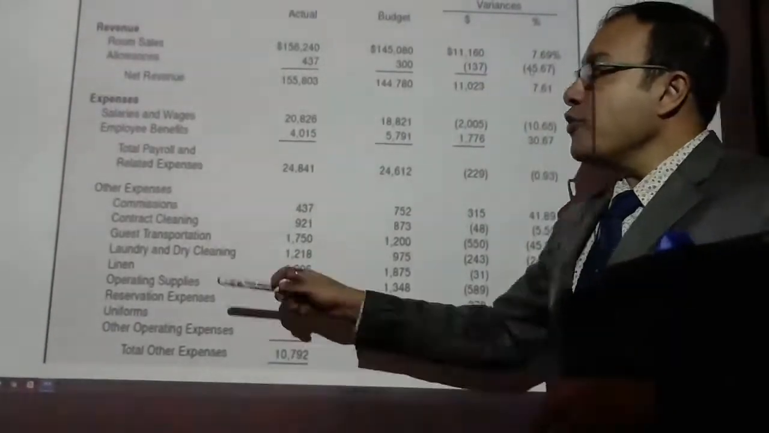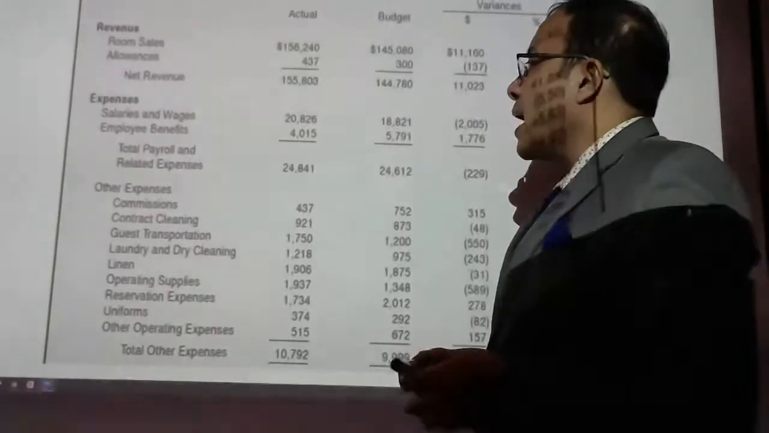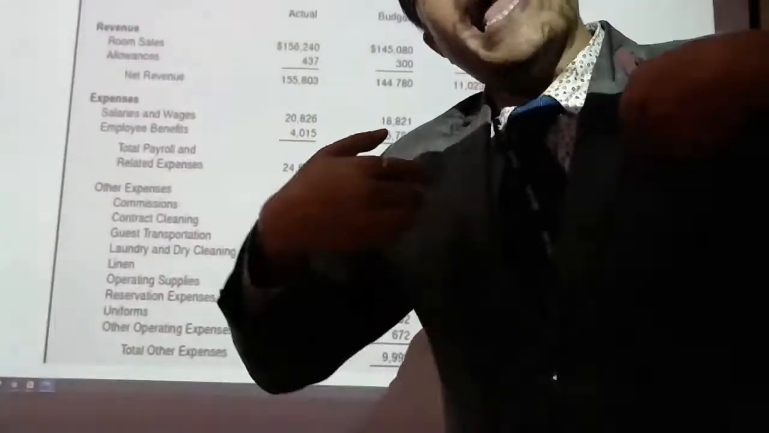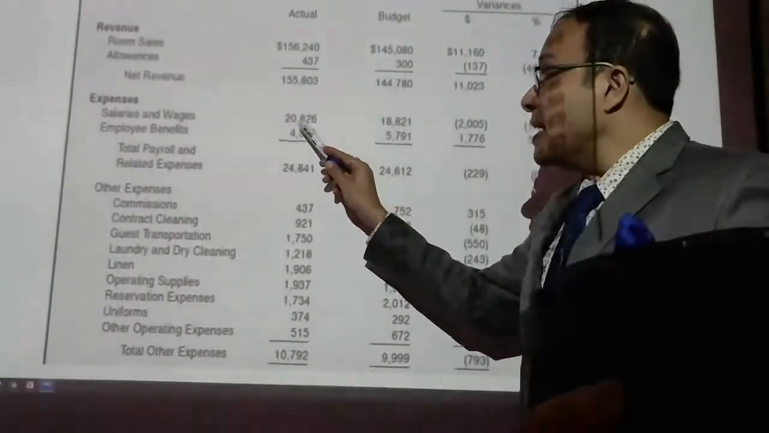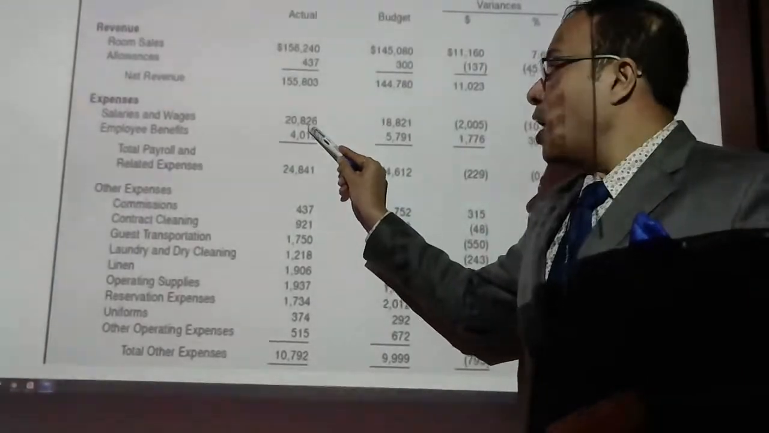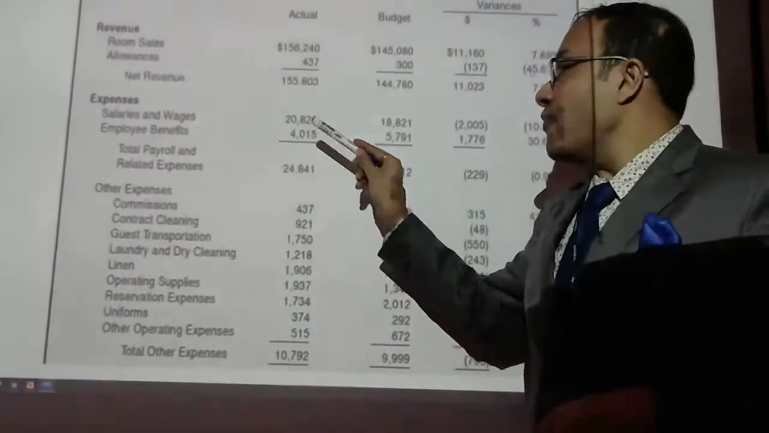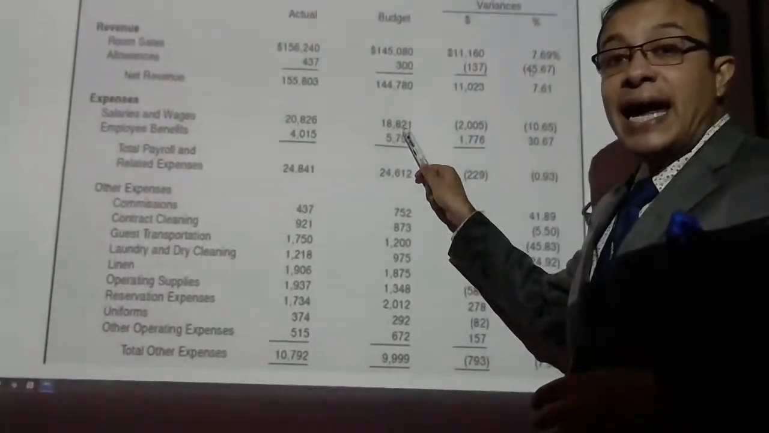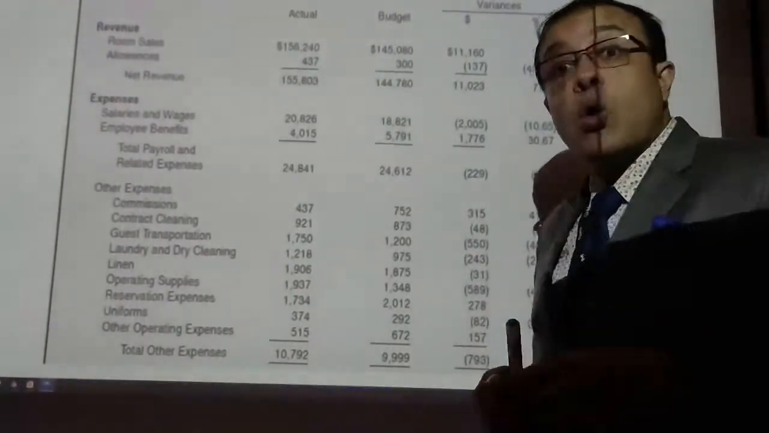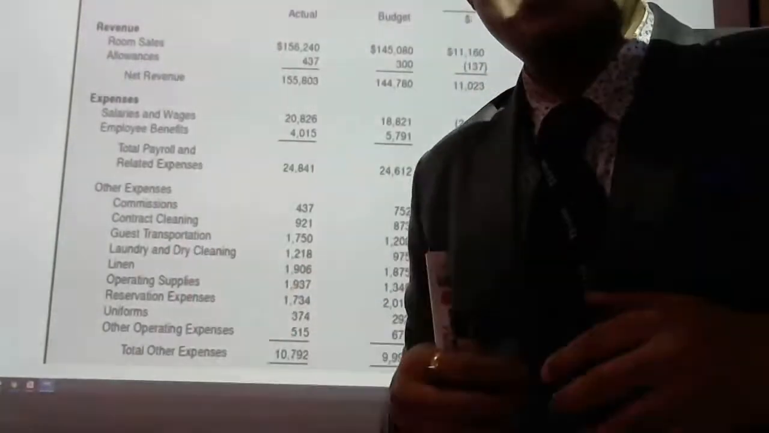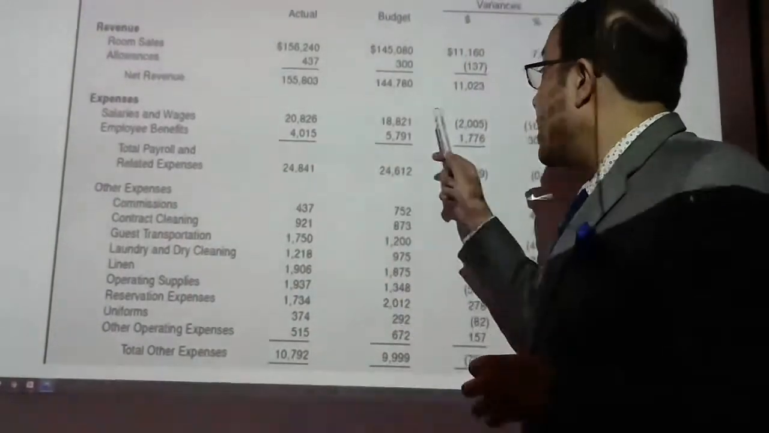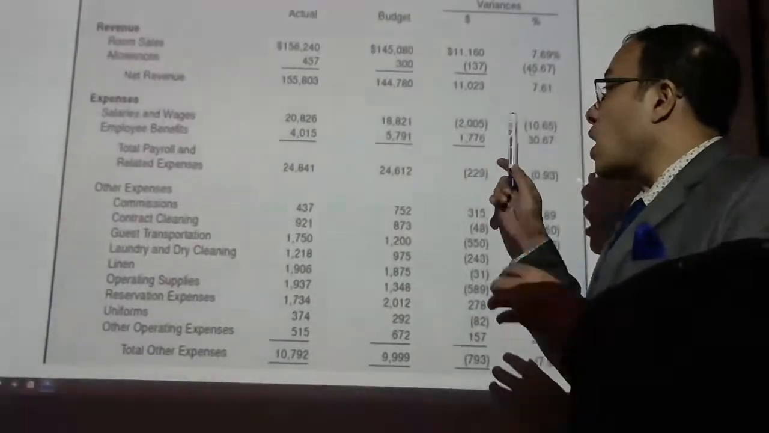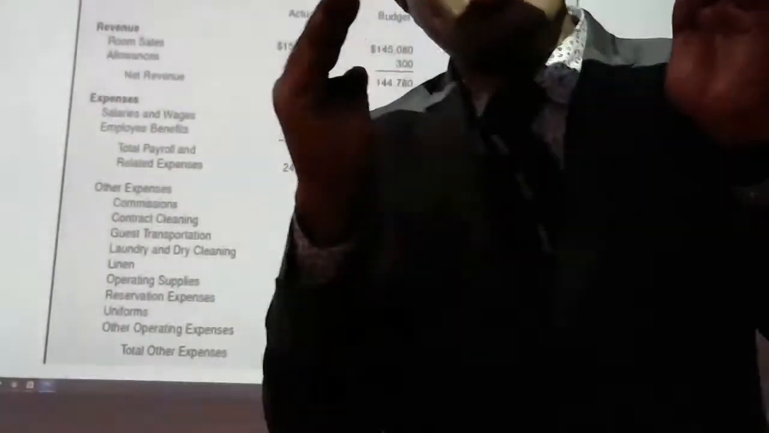Similarly, if you will see the expense part, the expense is going away from us. So actually it is 20,826, and budgeted was 18,121. So going out is more than our budgeted expense. So it is coming in minus. This 2005 is under bracket. Why? Because it is coming in minus.